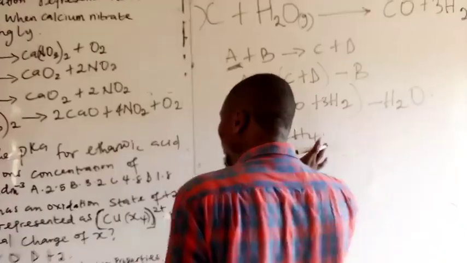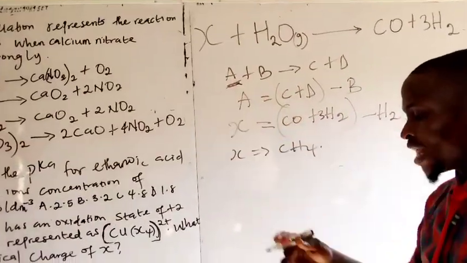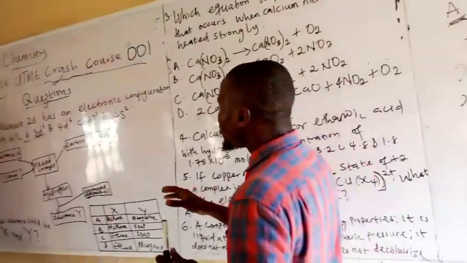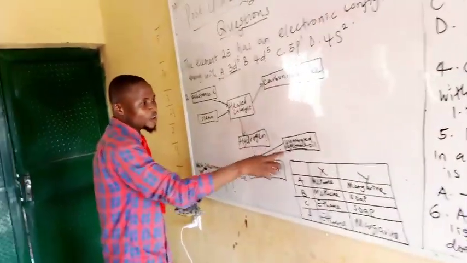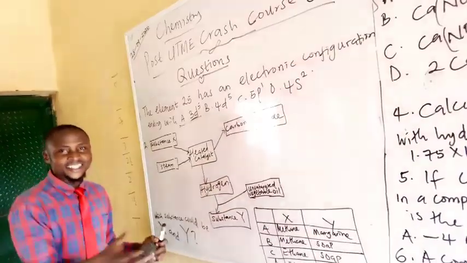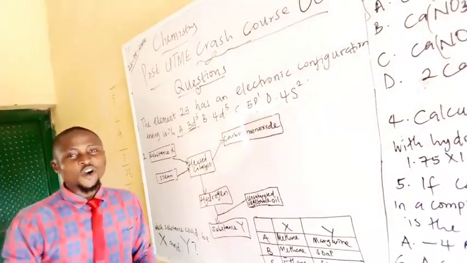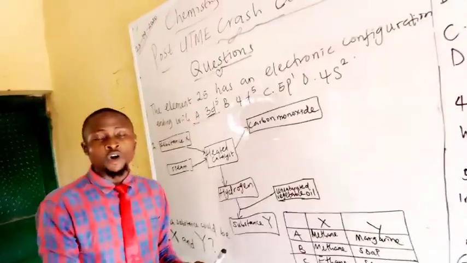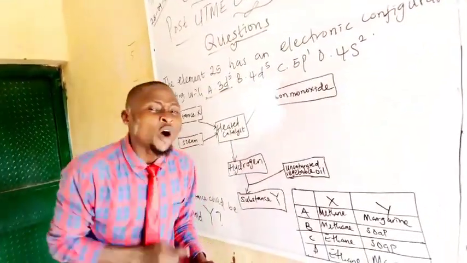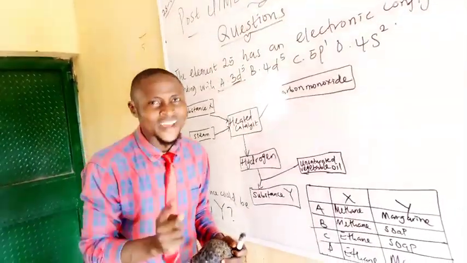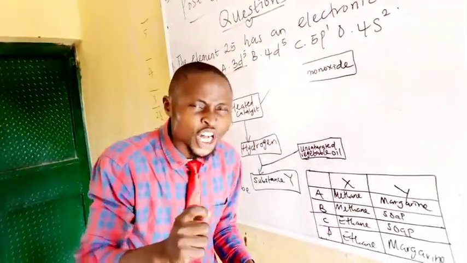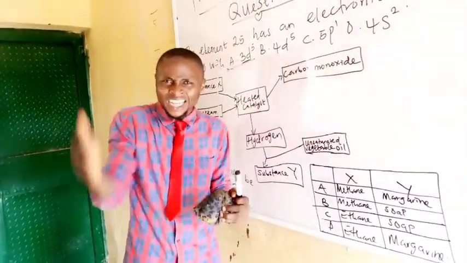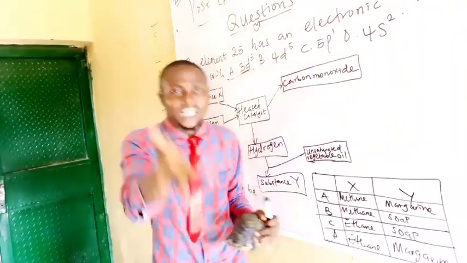Our X is CH4. After identifying X, the next objective is to identify substance Y. Here, hydrogen and unsaturated vegetable oil are reacting together. When you react hydrogen with unsaturated vegetable oil in the presence of nickel catalyst, that is no other reaction than hydrogenation of vegetable oil. Hydrogenation of vegetable oil is an addition reaction, moving from unsaturation to saturation.